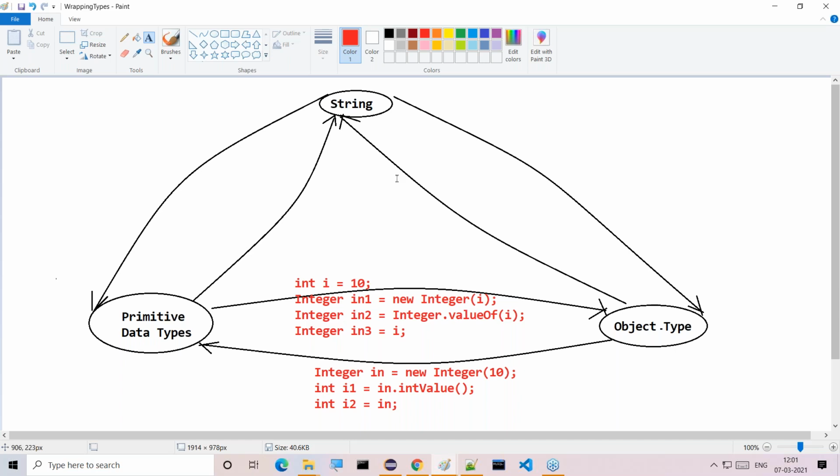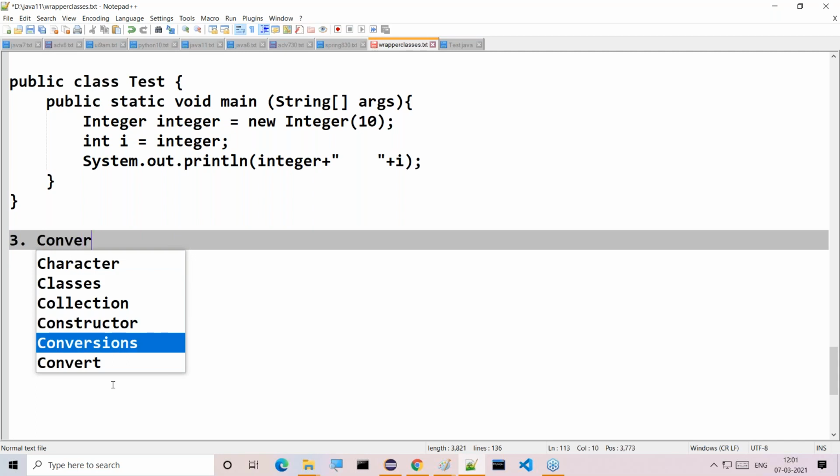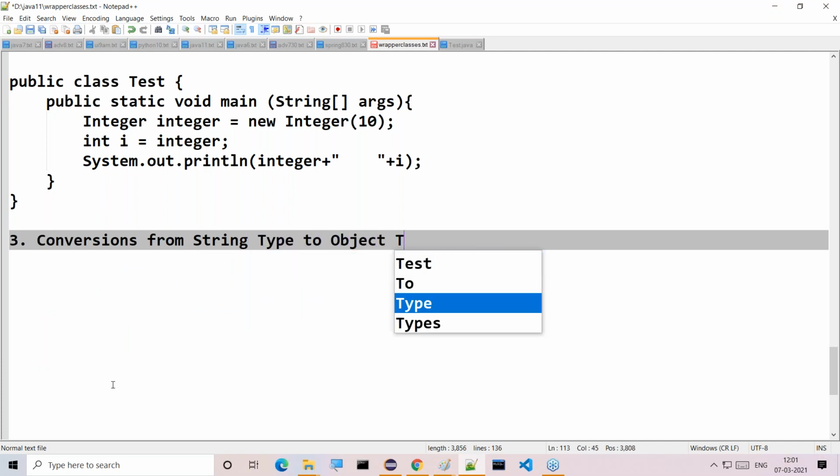Now let's move on to the third type of conversion. The third type of conversion would be string type to object type. Conversions from string type to object type.